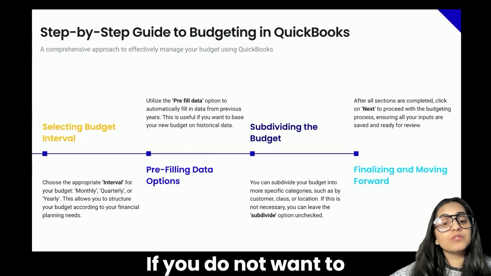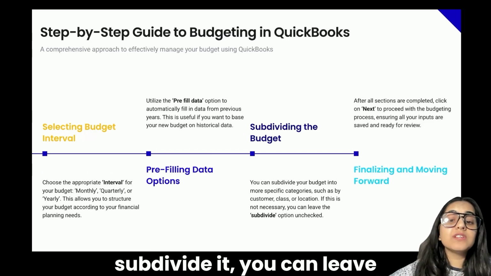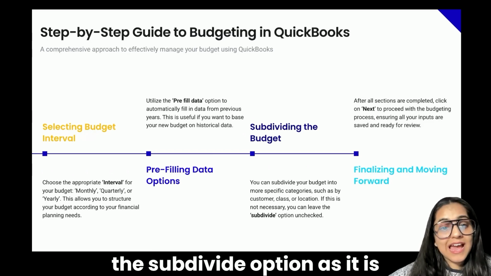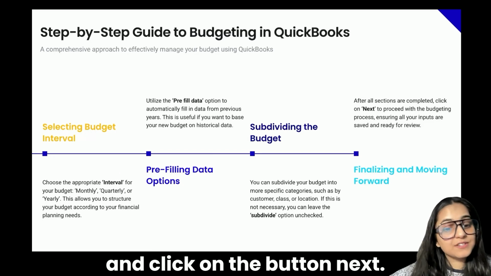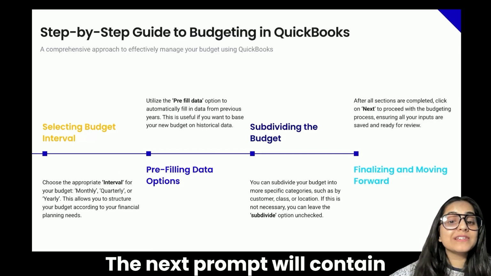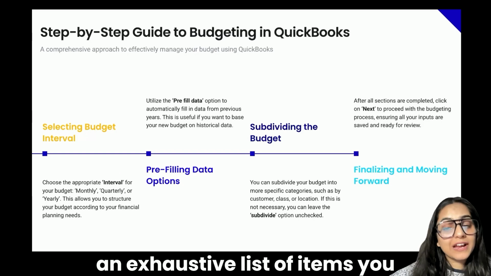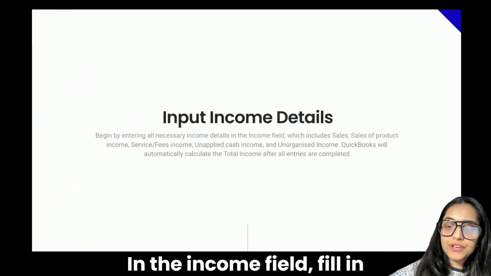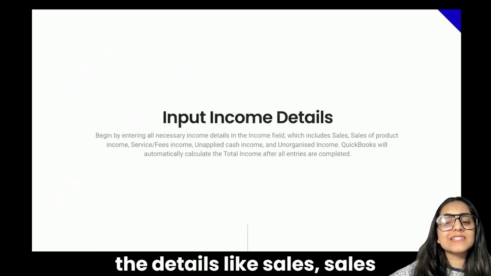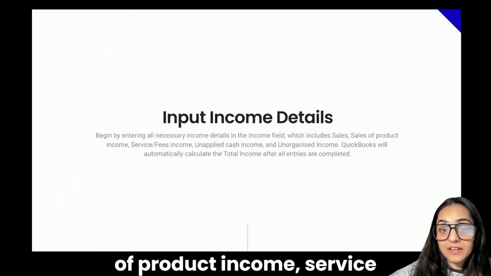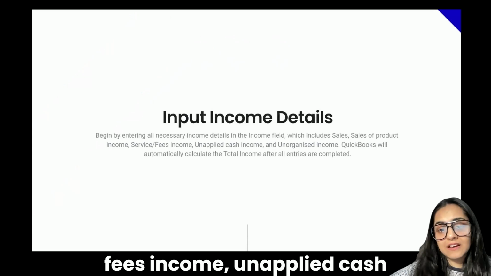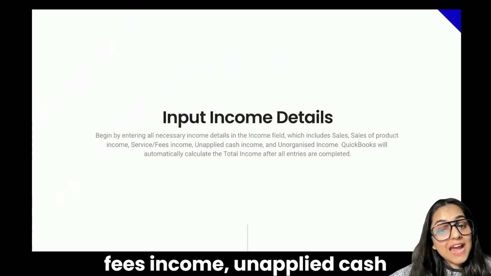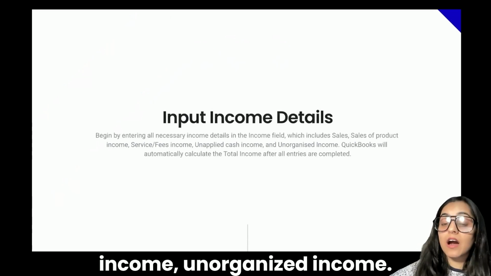If you do not want to subdivide it, you can leave the subdivide option as it is and click on the button Next. The next prompt will contain an exhaustive list of items you want to add to your estimate. In the income field, fill in the details like sales, sales of product income, service fees income, unapplied cash income, unorganized income.